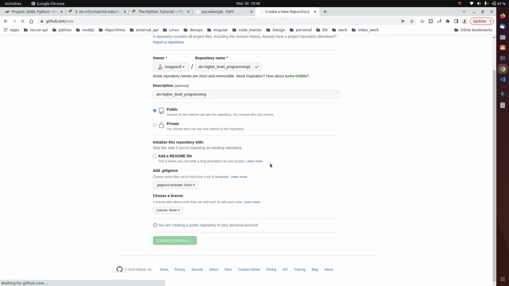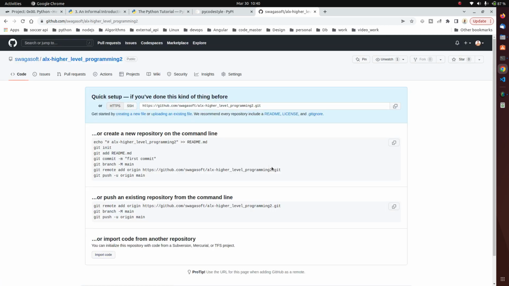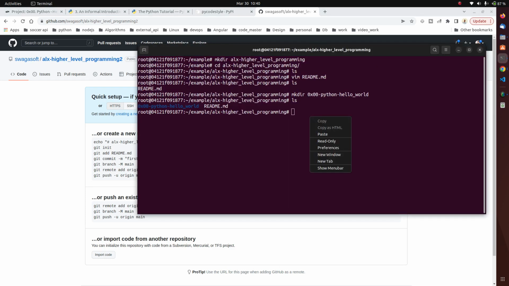So immediately you did that, you can see it gives you some commands to run. You can actually type these commands one after the other. So for this I will just copy here. I'm going to use this button here to copy. So if I copy this and go back to my terminal, I want to click paste.